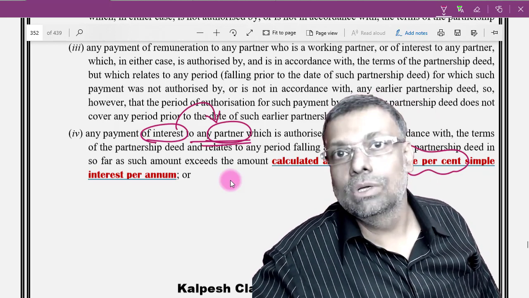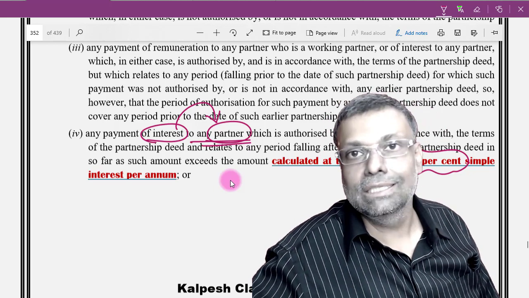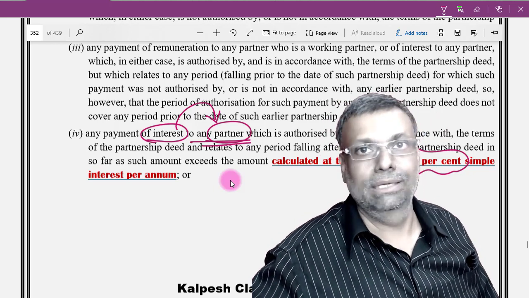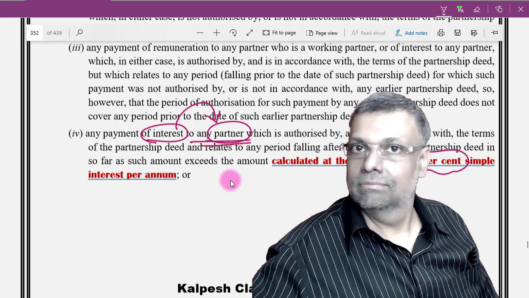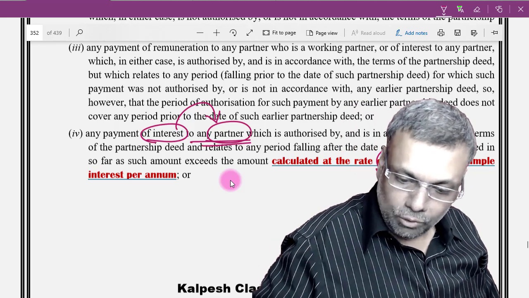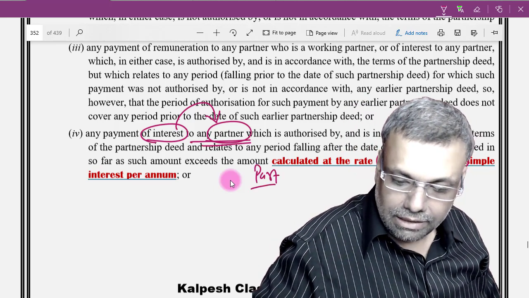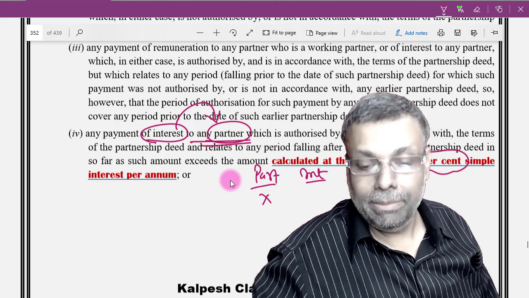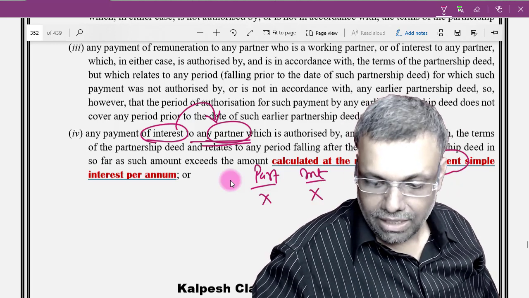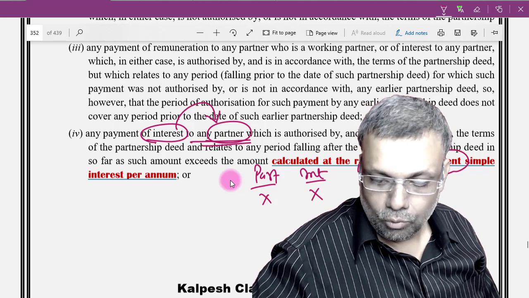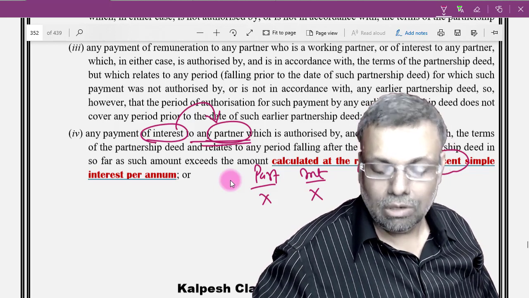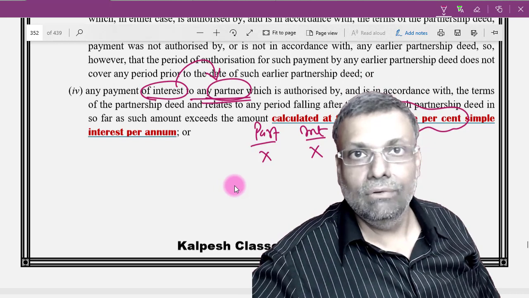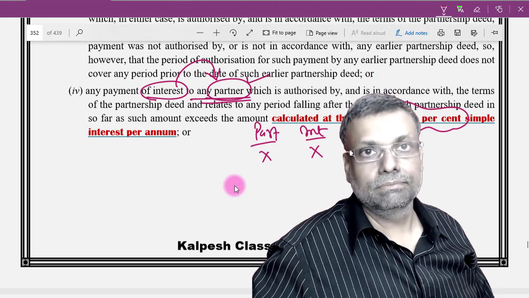Supposing interest is paid to a non-partner, then this adjustment of 12% has got no role to play. Is that absolutely clear? So, supposing the partner is X and the interest is paid by the firm to X, then section 40B provision can be applicable. No doubt about that, because it is interest paid to the partner.